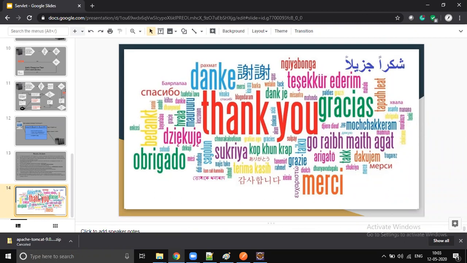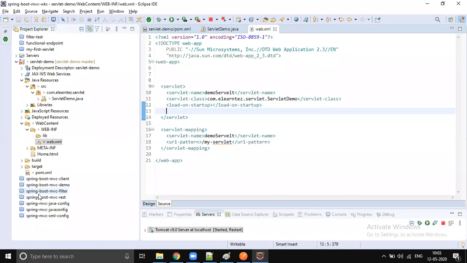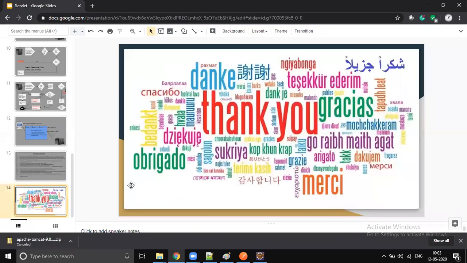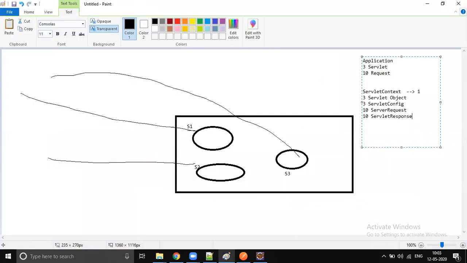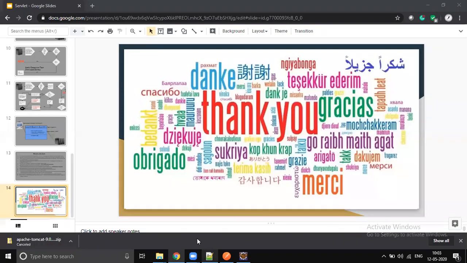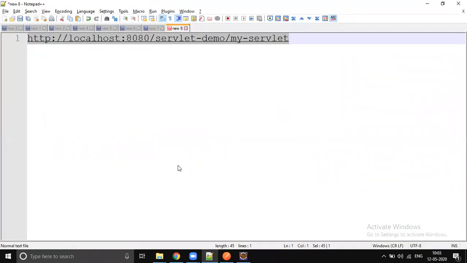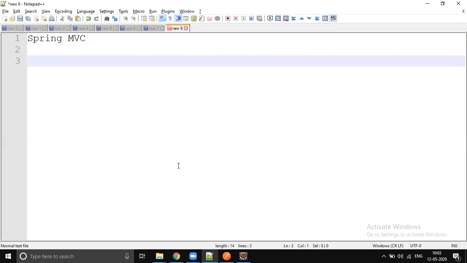Don't worry. From tomorrow, we will start our first microservice implementation. What we will do is write our first microservice using Spring MVC, not Spring Boot. First, I will write one example with Spring MVC. Then we will jump into Spring Boot. Then you will get an idea what benefit you get if you use Spring Boot.